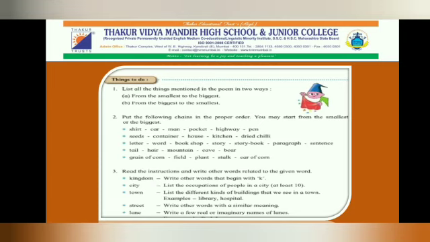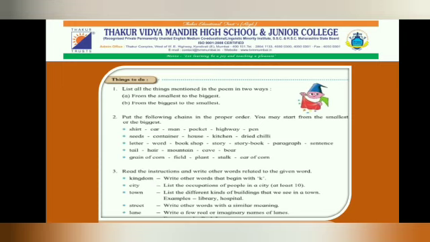So here we have mentioned the things from smallest to the biggest. If we start from biggest, we can write highway, car, man, shirt, pocket, pen. Other chains also you can put in proper order.